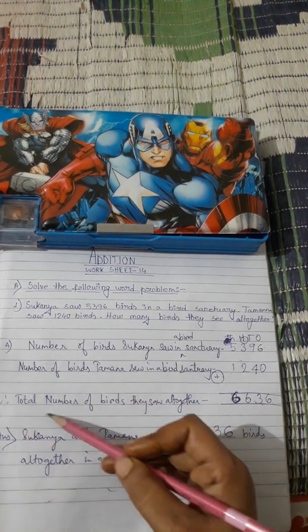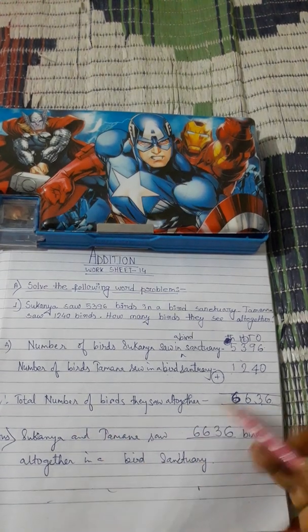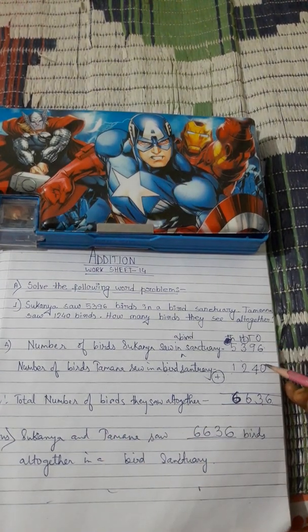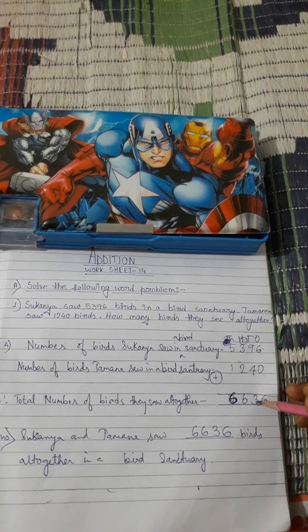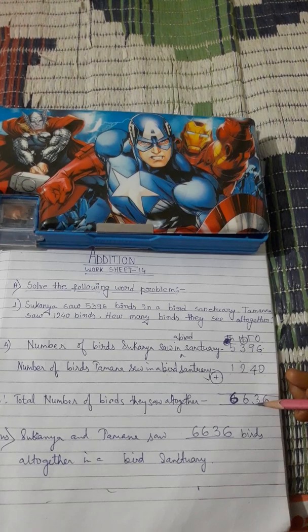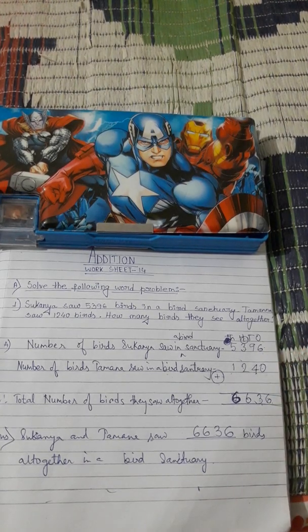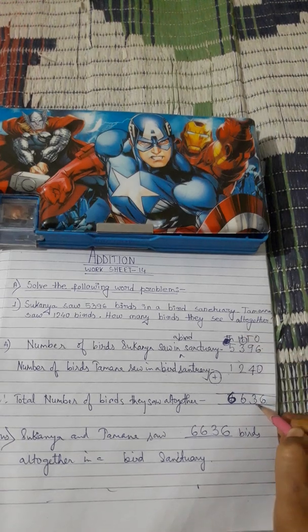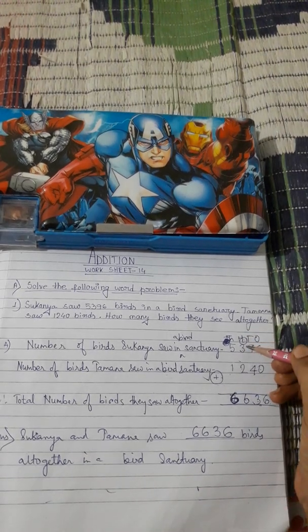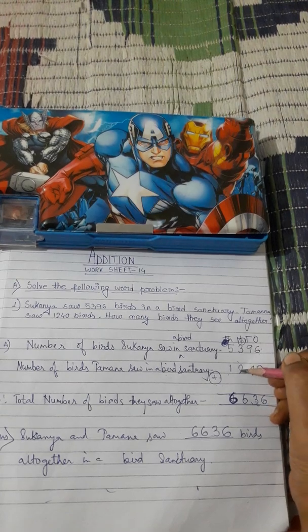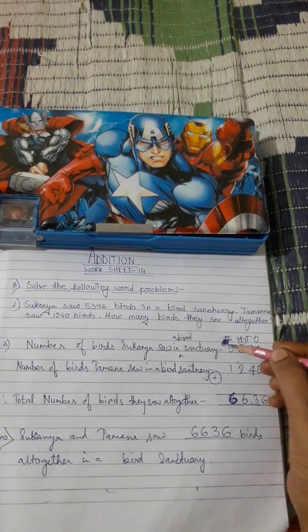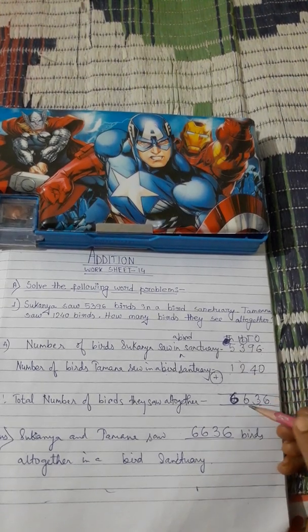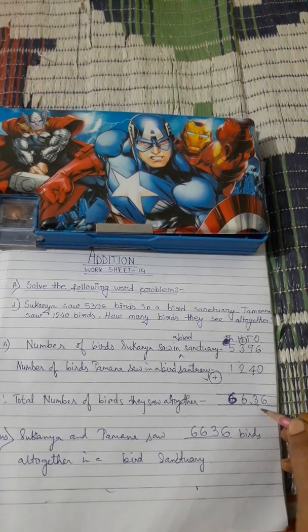Therefore, total number of birds they saw altogether. Add it. Go to the ones place: 6 plus 0 is 6. Tens: 9 plus 4 is 13. Write 3 and carry 1. Next, hundreds place: 3 plus 1 is 4, 4 plus 2 is 6. Write down 6 under the hundreds column. Then go to the thousand column: 5 plus 1 is 6. So the answer will be 6,636.